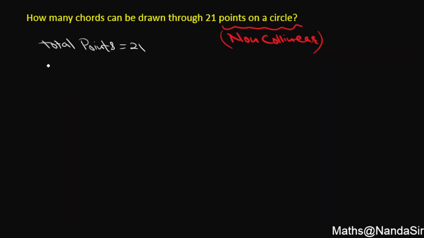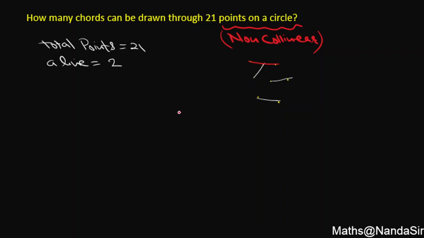But students, for a line, how many points do we require? Only 2. If you have points, see, let me put different points. Now if I have to draw a line, I can either choose this, even this, even this also.